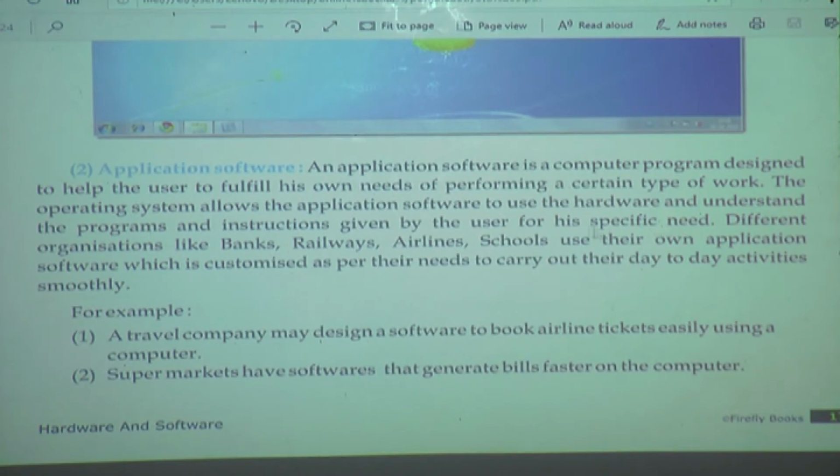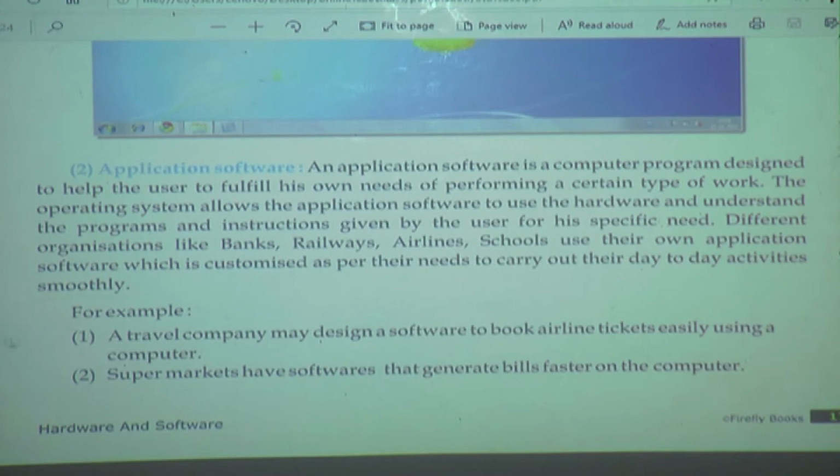The operating system allows the application software to use the hardware and understand the program and instruction given by the user for his specific need. The operating system is already installed, because operating system comes under system software, and system software is the basic requirement of the computer. Then the operating system allows application software to use hardware and understand the programs and instructions given by the user for his specific need.